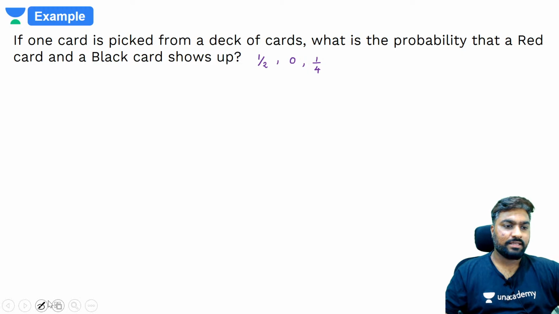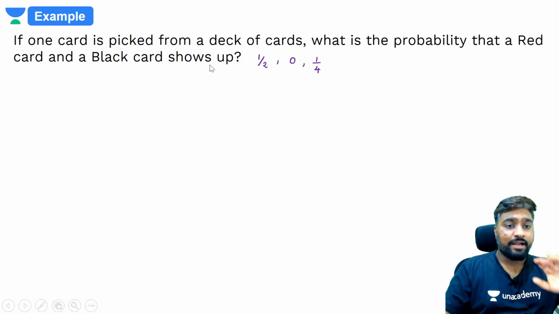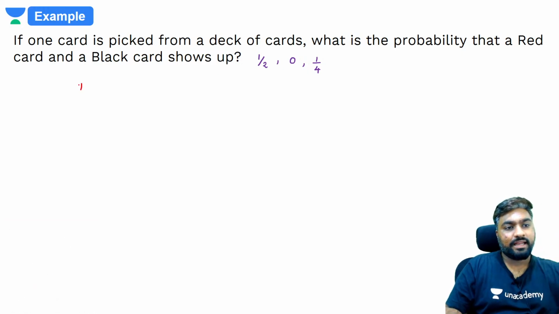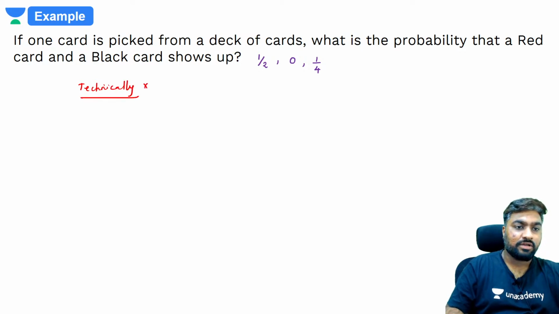Okay, let's look at this logic. I don't want you to use technical terms. I don't want you to use and, or and all that. Don't use technical stuff just yet. Technically, don't answer this because it will not make sense. Let's answer this logically.